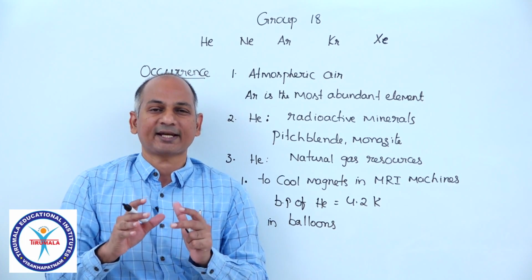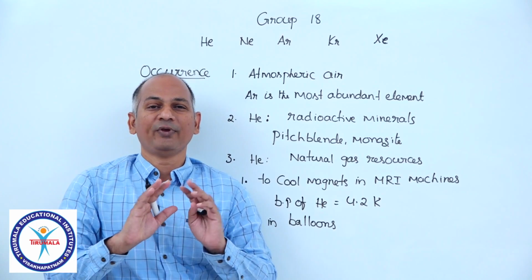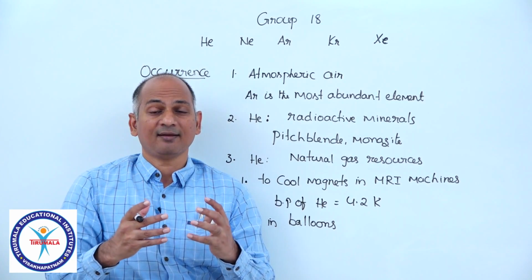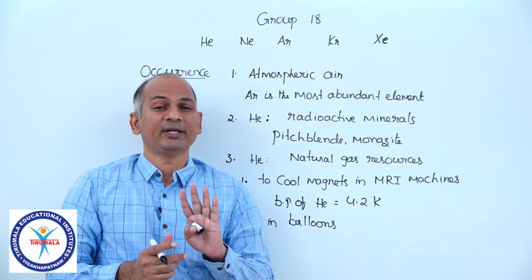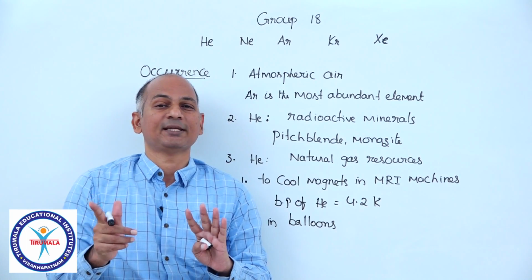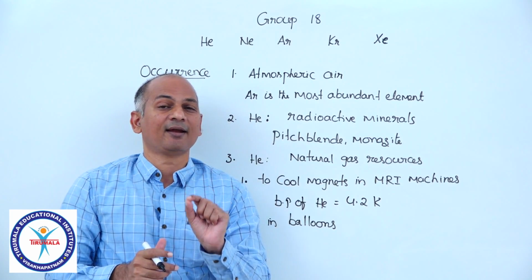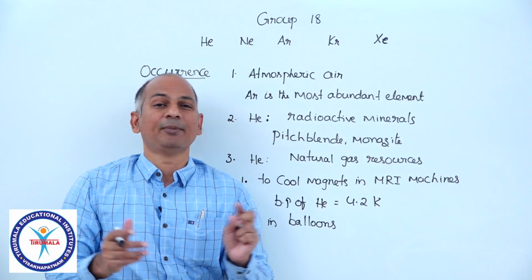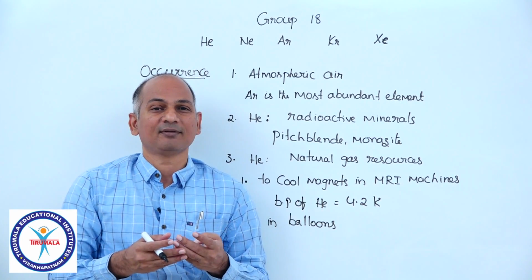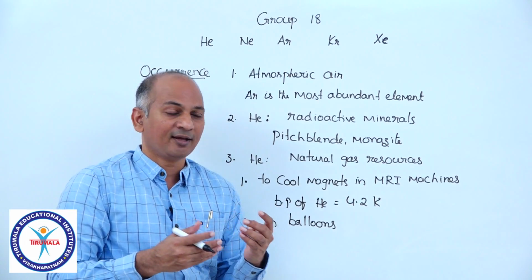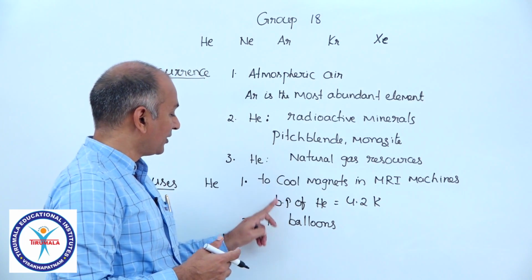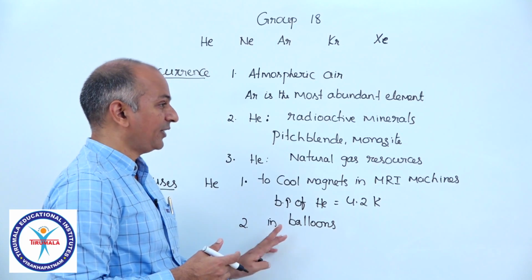Although helium has the second lowest density, you fill a balloon with helium, and helium is very light, 4 gram per mole, its molar mass. But outside air molar mass is approximately 29 gram per mole, and as a result the balloon acquires the lift, buoyancy, Archimedes principle. Okay, so in balloons also we use helium. So, main two uses of helium.